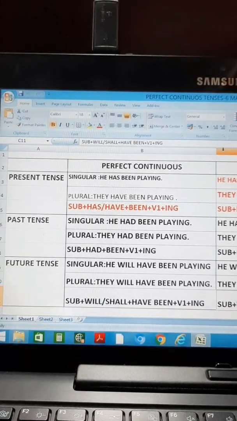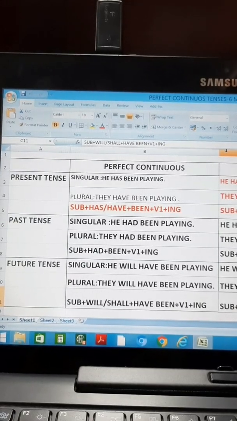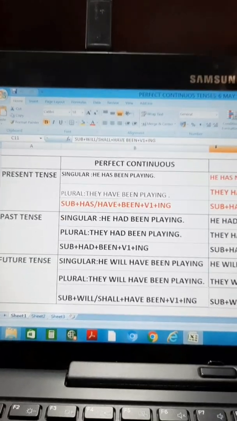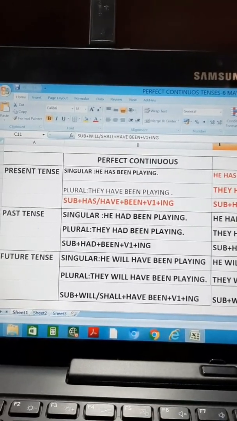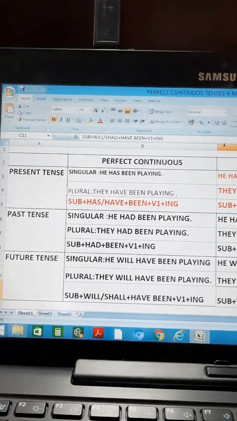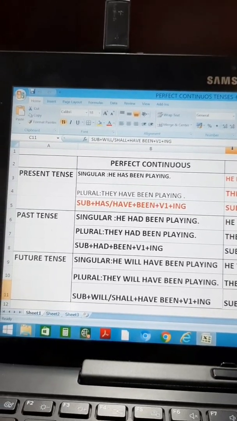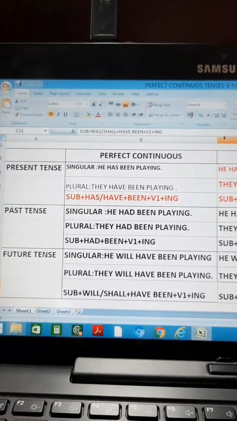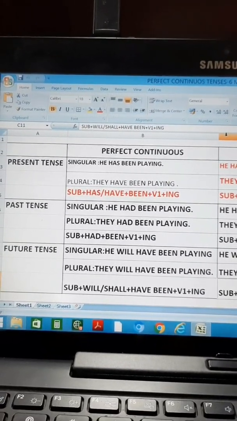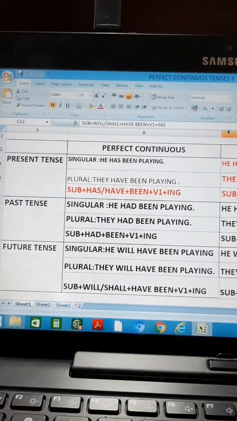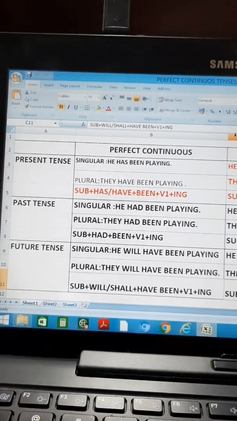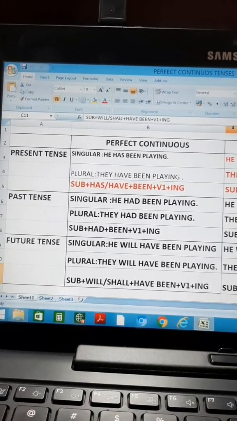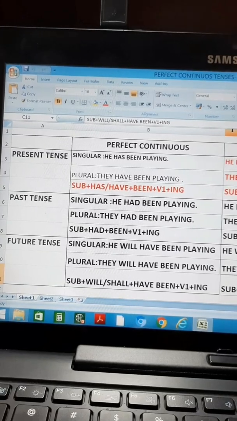Now past perfect continuous tense. Singular, he had been playing. Now what is had been? Just now we have seen that have been means that the work started at some point of time and still it is continuous. Had been means that the work started at some point of time and ended, and the next work started. So singular, he had been playing. Plural, they had been playing. And the order is subject plus had plus been plus first form of verb plus ing.